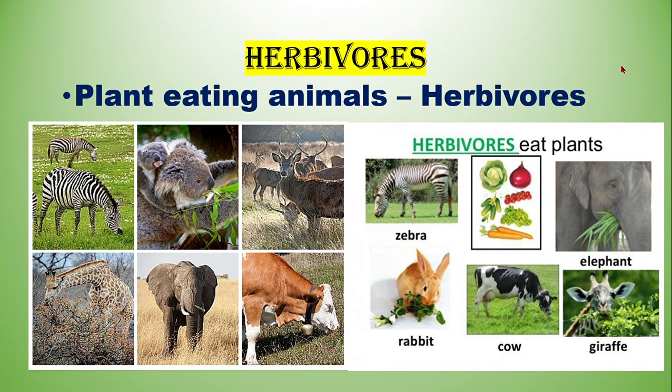Herbivores. Animals like elephant, rabbit, horse eat grass, leaf, and other parts of the plant as their food. These animals that eat only plants are called as plant-eating animals.